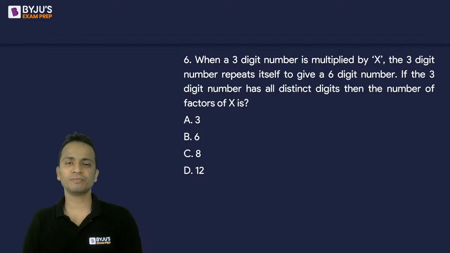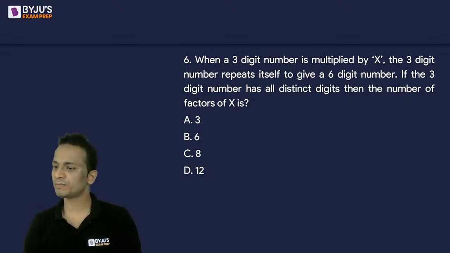Slightly tricky question. When a 3-digit number is multiplied by x, the 3-digit number repeats itself to give a 6-digit number. If the 3-digit number has all distinct digits, then the number of factors of x is equal to how much?